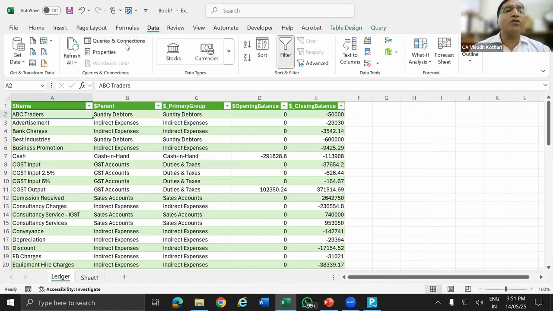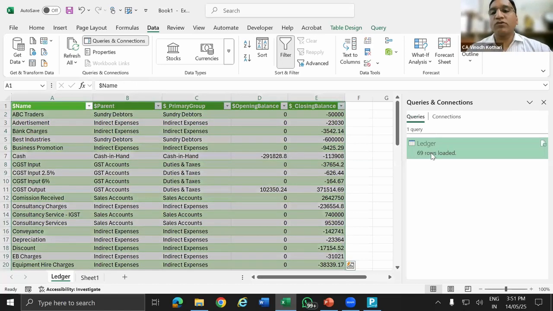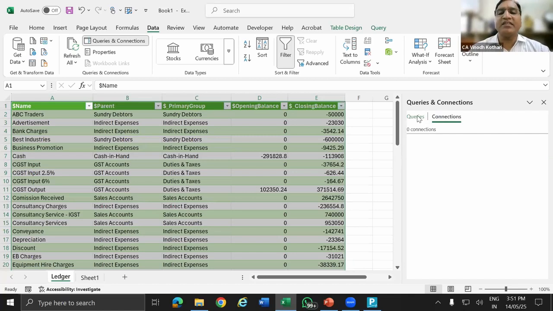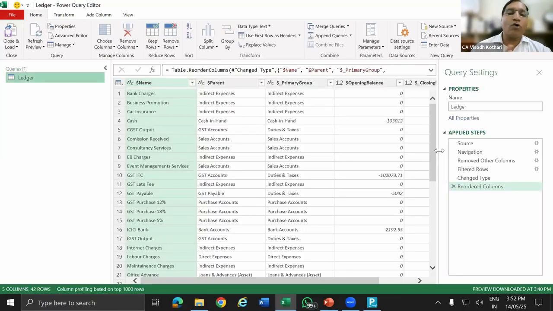In Data, you will find Queries and Connections. You can see this table linked to your Power Query. And if you see the connection, the Tally connection is there, which is in the Power Query. Just double click on this, and now you are again in the Power Query.